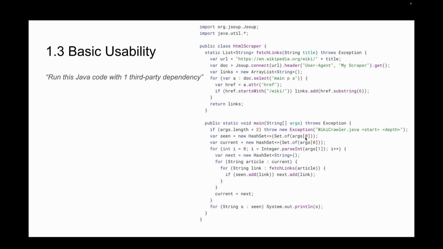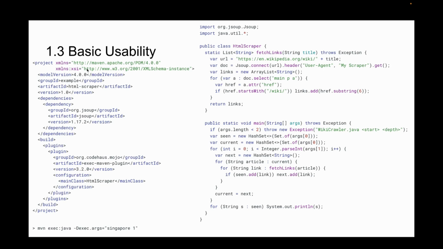So if this didn't have a third-party dependency on JSoup, I could just run it using java foo.java from the command line. But because there's one third-party dependency, I now need a build tool. And who here is able to type out the build tool configuration for this using either Maven or Gradle without asking Google, Stack Overflow, or ChatGPT? You cannot, right? It's impossible. You may have been using Maven for 20 years, but I give you a single file with 30 lines of Java and ask you to build it using Maven or Gradle. You are unable to do it because it's such a pain in the neck.